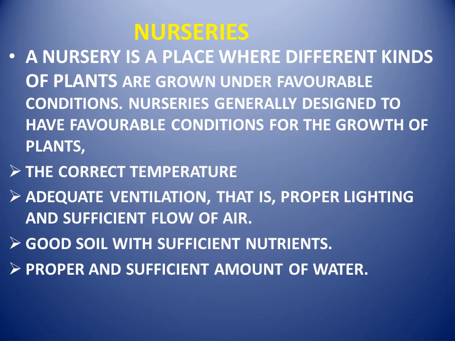Why do we go to a nursery to buy plants? Because they are kept under favorable conditions. Yes? And again, let's repeat it once again. What are the favorable conditions? The correct temperature, adequate ventilation, good soil with sufficient nutrients and proper and sufficient amount of water.